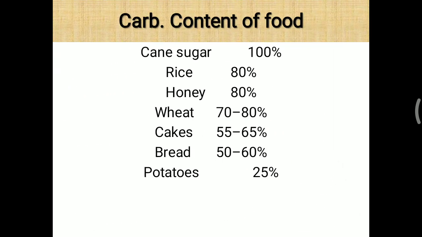One more thing is the carbohydrate content of foods. These are all foodstuffs we routinely take, and they contain different percentages of carbohydrate. Cane sugar contains 100% carbohydrate, while rice, honey and wheat contain proportionately 70 to 80%, cakes and bread contain about 50 to 65%, and potatoes contain about 25% carbohydrate.